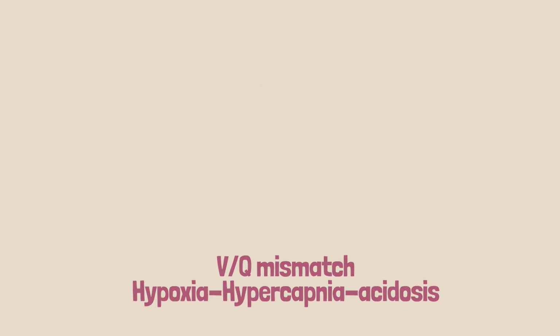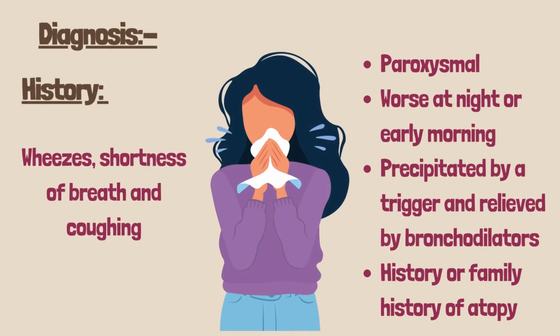As for the diagnosis of bronchial asthma, we diagnose it by history of wheezes, with coughing of scanty, tenacious mucus, in addition to shortness of breath. They are paroxysmal, coming in attacks. They are worse at night or early morning because of the parasympathetic constricting effect plus stasis during sleep. They are precipitated by a trigger with positive history of atopy such as allergic rhinitis.